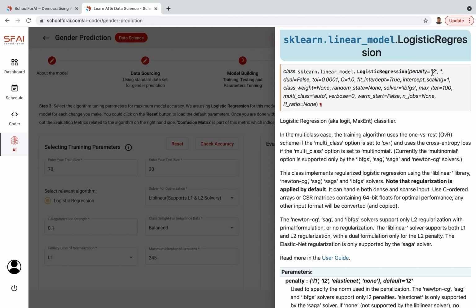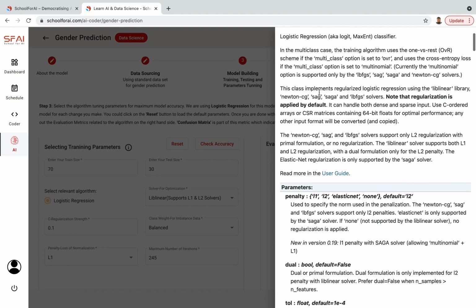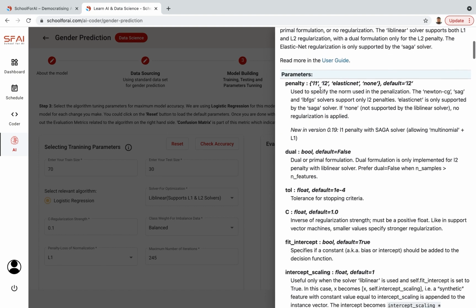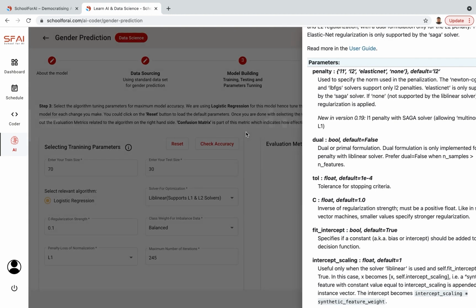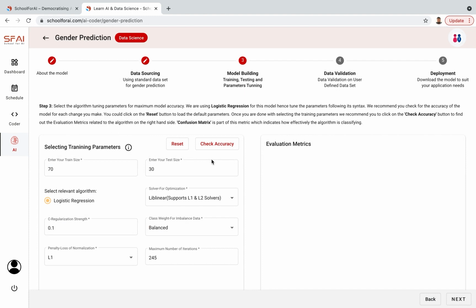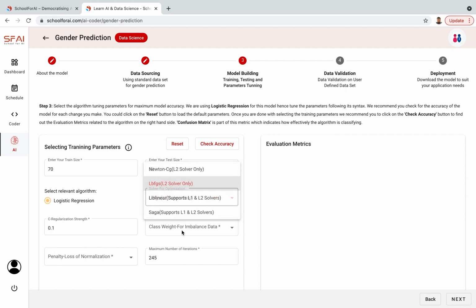There are penalty, fit intercept, and intercept scaling, all those parameters. If you don't understand anything in detail, you could go through this detailed documentation from scikit-learn, and then you understand them. What are the default values and which values you could change. And in case you're not clear on what to change, you could proceed with the reset values. However, you could even select the parameters however you like.